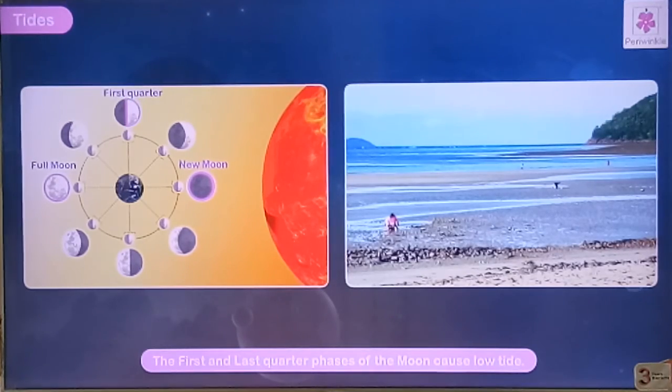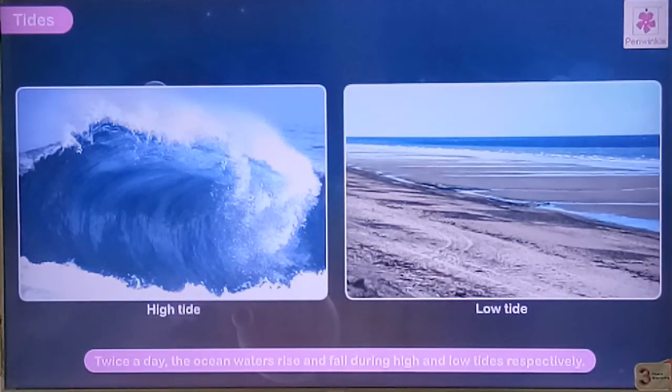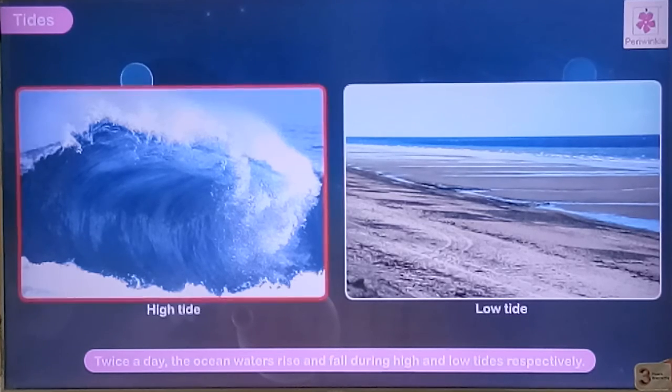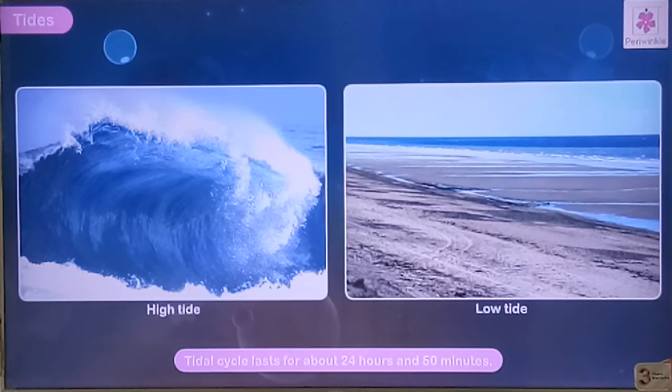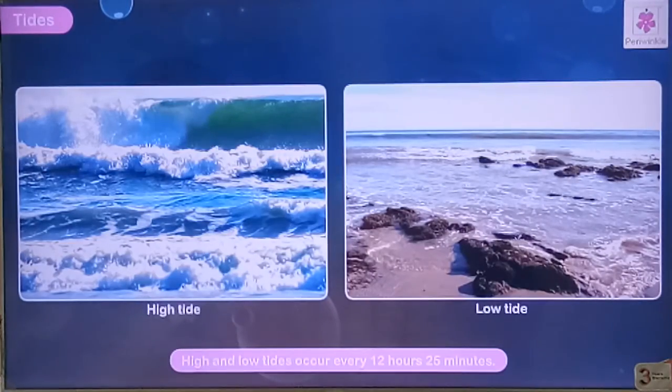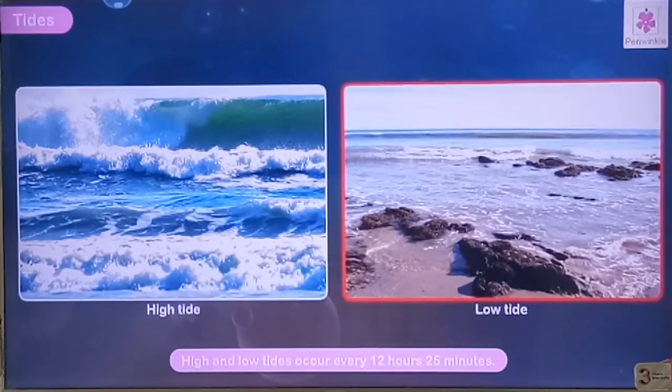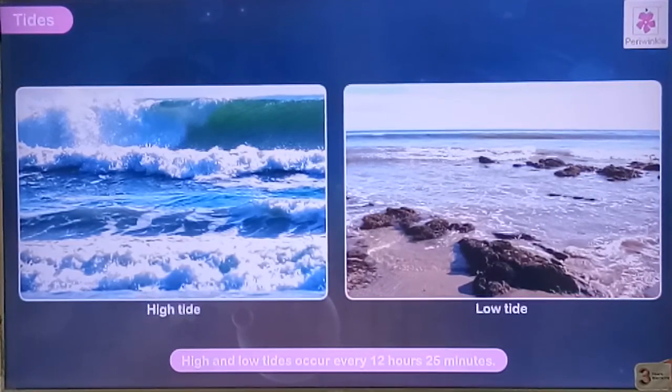The first and last quarter phases of the moon cause low tides. Twice a day, the ocean waters rise and falls during high and low tides respectively. Tidal cycle lasts for about 24 hours and 50 minutes. High and low tides occur every 12 hours 25 minutes.